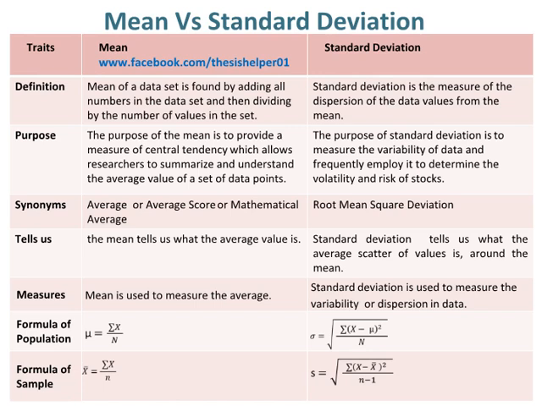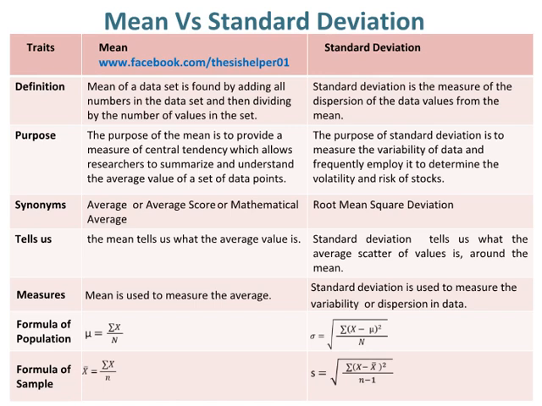The synonyms of mean are average or average score or mathematical average, whereas the synonym of standard deviation is root mean square deviation. Mean tells us what the average value is, whereas standard deviation tells us what the average scatter of values is around the mean. Mean is used to measure the average, whereas standard deviation is used to measure the variability or dispersion in data.